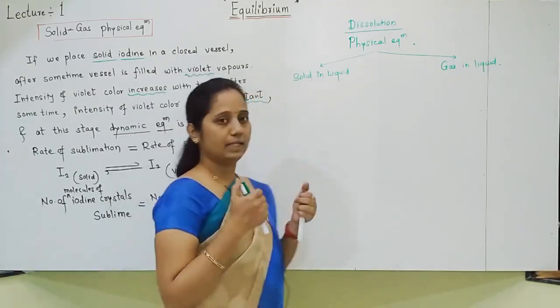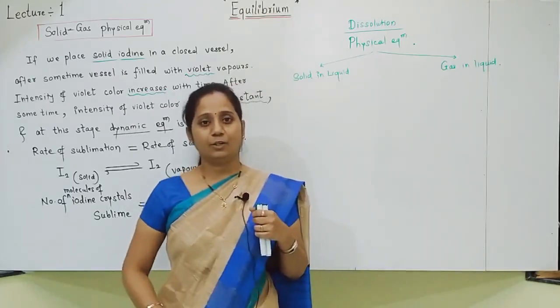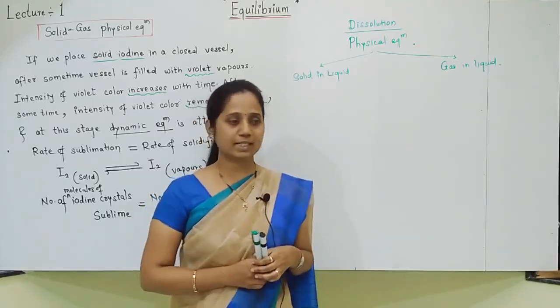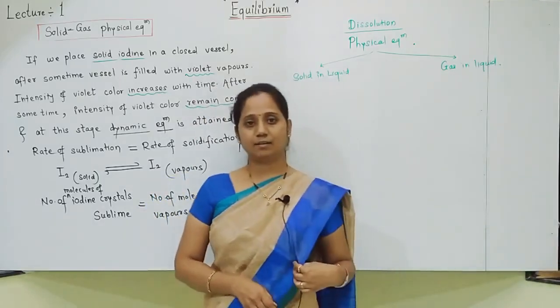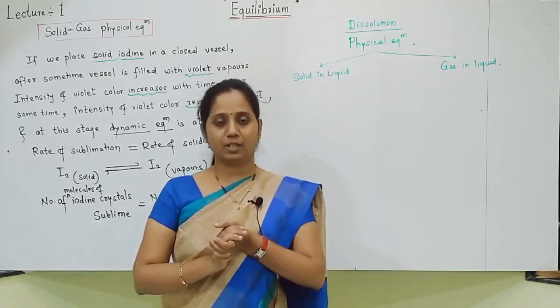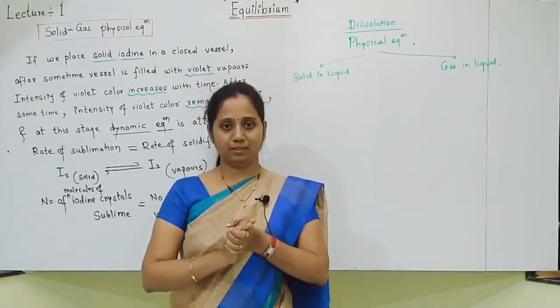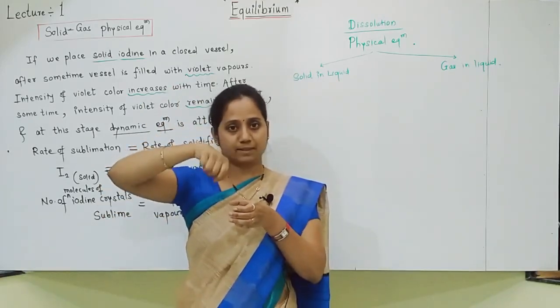Okay, let us understand the things. How does a solid in liquid reach dynamic equilibrium during dissolution? To understand this, take an example of sugar dissolved in water. Students, imagine that we have a glass of water. In that we added the first spoon of sugar, we stirred.